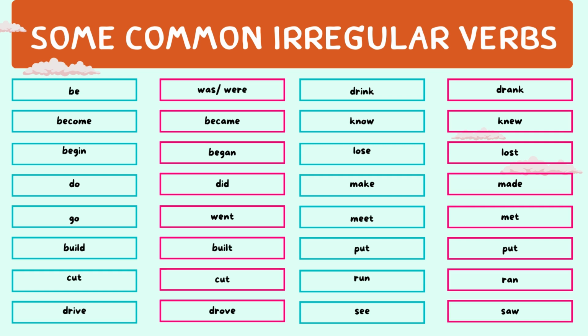Here you can see that there are some irregular verbs that do not change their form in the past simple tense, so they are particularly easy to memorize. Drive, drove, drink, drank, know, knew, lose, lost, make, made, meet, met, put, put, run, ran, see, saw.